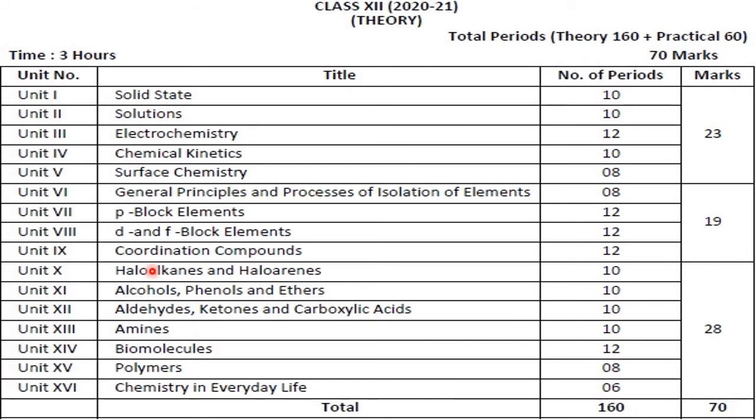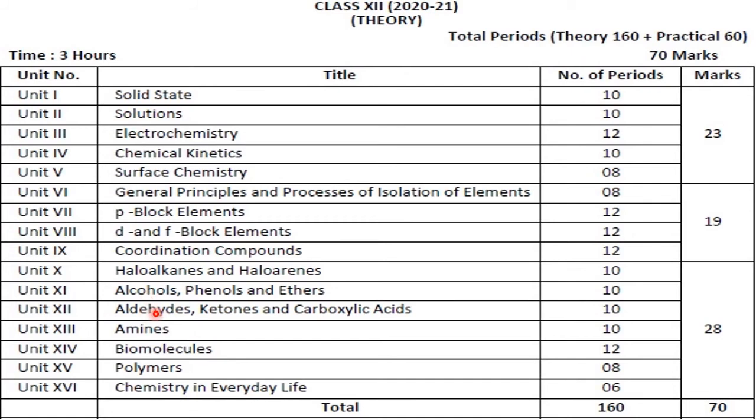And removal of one hydrogen from the arenes by halogen, they come under the category of haloarenes. Okay, so in detail we will see when we start this chapter. In the same way, there is a special class of compounds known as compounds of C, H and O. They are called alcohols, phenols and ethers. So in detail we study afterwards.